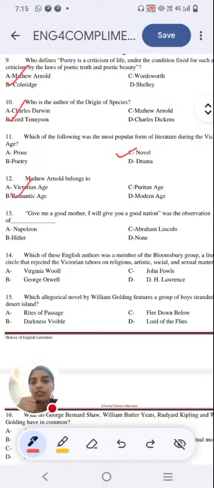Oh, I can't mark. Okay. I hope you don't misunderstand. It's not. Okay.